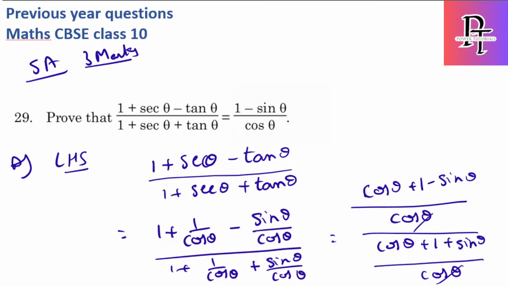Because if you solve in this way, we are getting cos theta plus 1 minus sin theta by cos theta plus 1 plus sin theta. But what we want is in terms of 1 minus sin theta by cos theta.